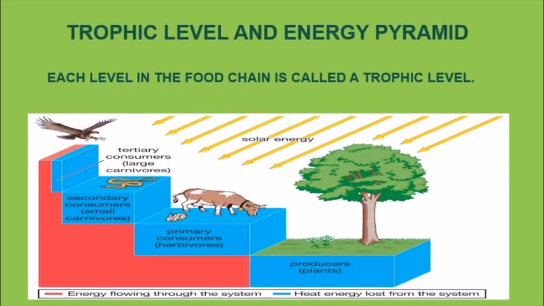Next is the trophic level and energy pyramid. Now each level in the food chain is called a trophic level. A trophic level is the step at which the organism obtains its food in the food chain.